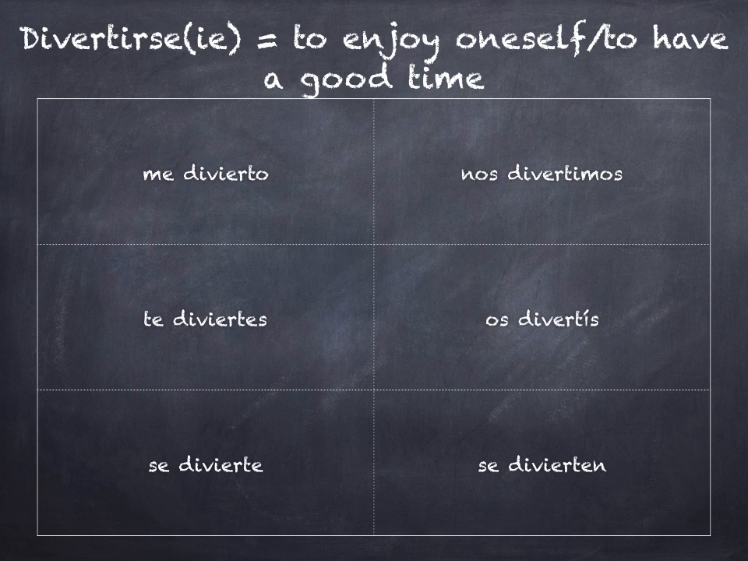So I conjugate it just like any other stem changer. I just add the reflexive object pronoun out here to the front. So me divierto, te diviertes, se divierte, nos divertimos, no stem change, os divertís, no stem change, se divierten, right? Remember inside the boot, our little boot pattern for the stem changers. We just added a pronoun in front of it.